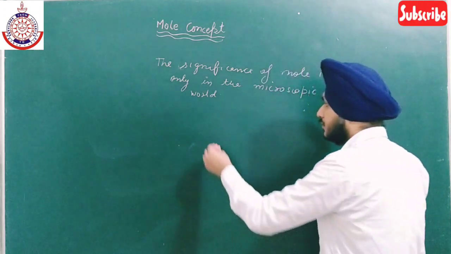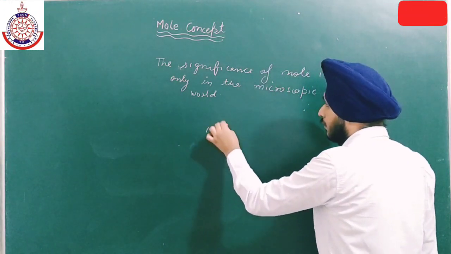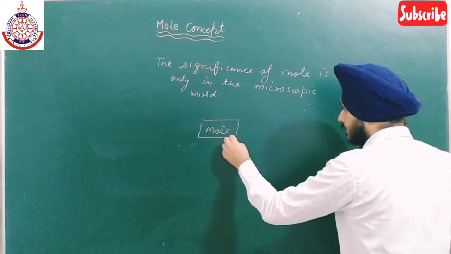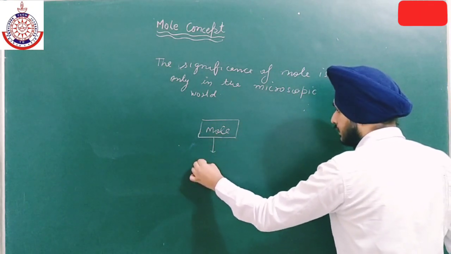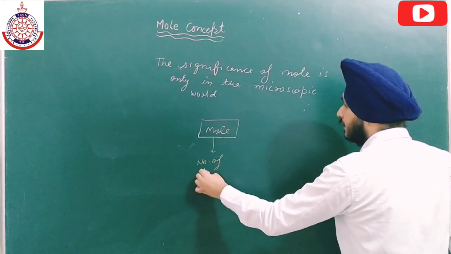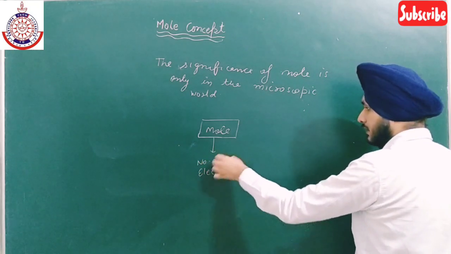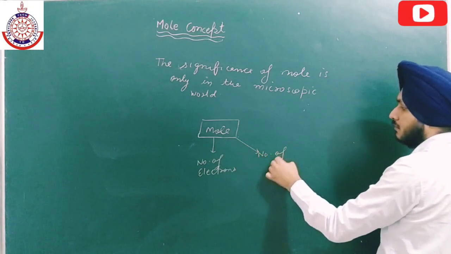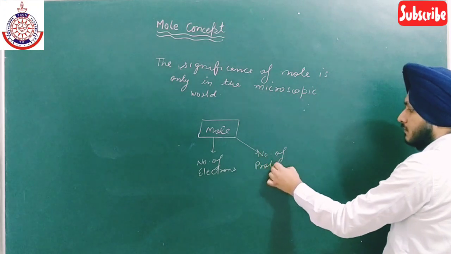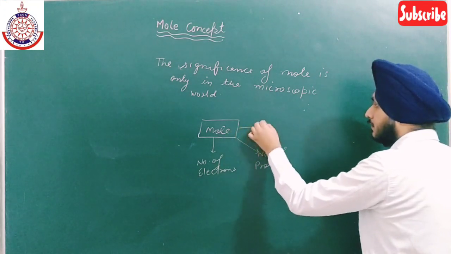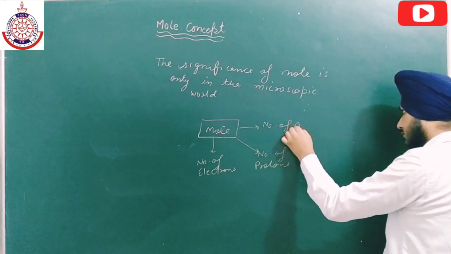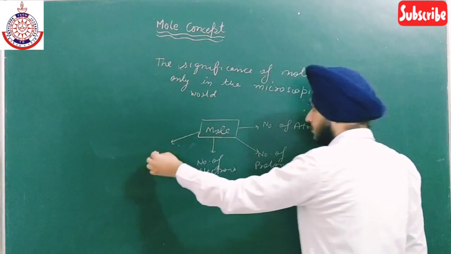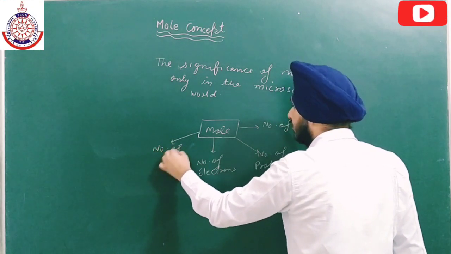Now mole can be used to quantify, firstly, the number of electrons. It is a subatomic particle. Similarly, it can also give us the number of protons. It can also tell us the number of atoms. We can also find out the number of molecules.